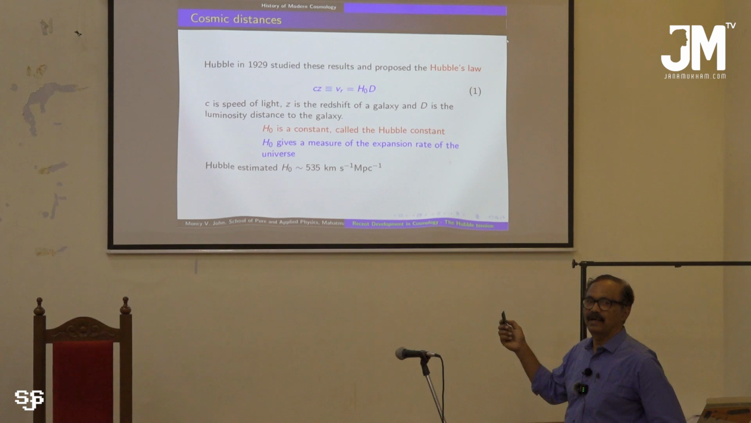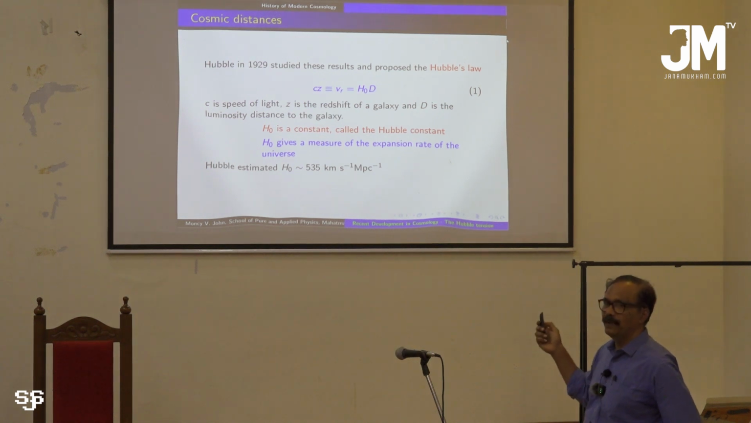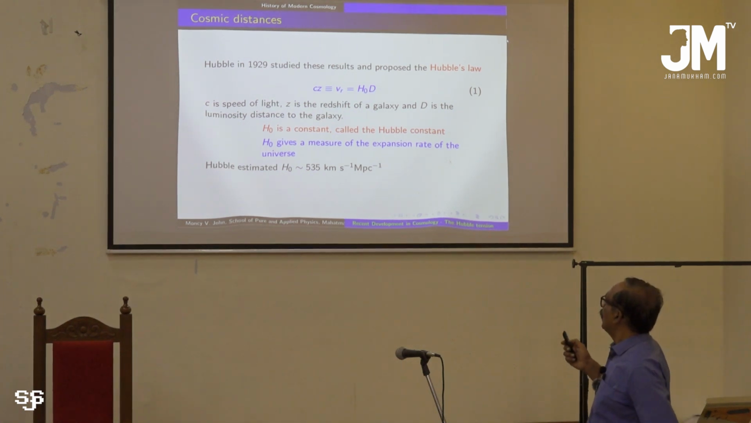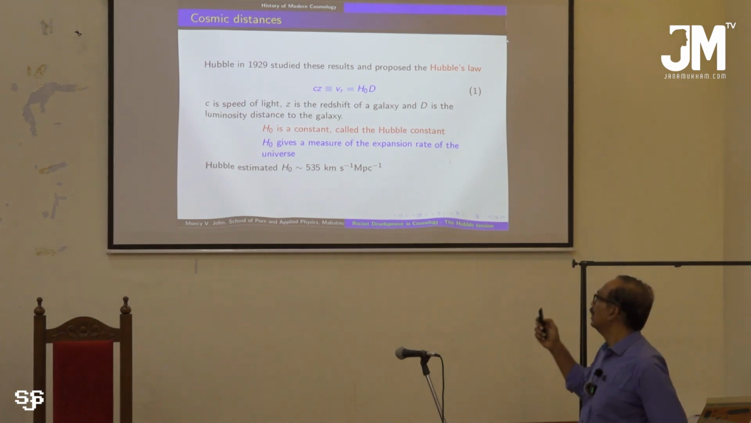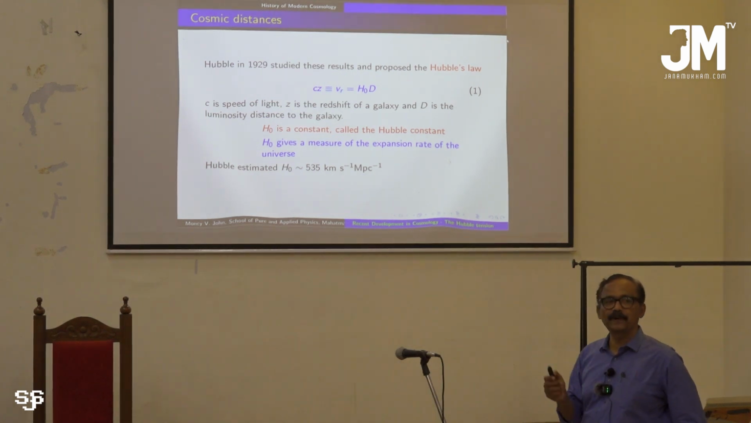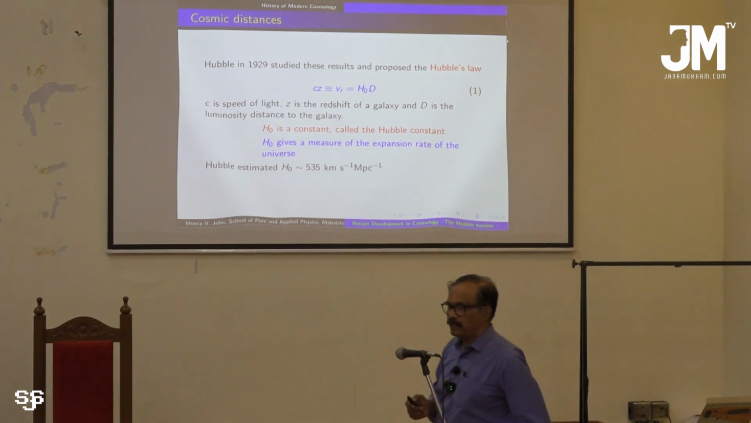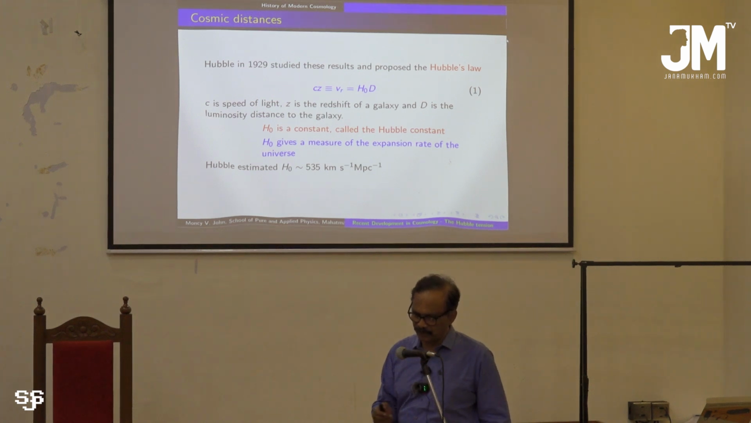there is a certain law like this: cz equals H0 D. c is the speed of light, and z is the quantity we just mentioned, the redshift. And D is the luminosity distance to a galaxy. So this is a proportionality relation between z and D, and H0 is a proportionality constant, what we call the Hubble constant. The measurement of the Hubble constant is very important in explaining the concept of an expanding universe.